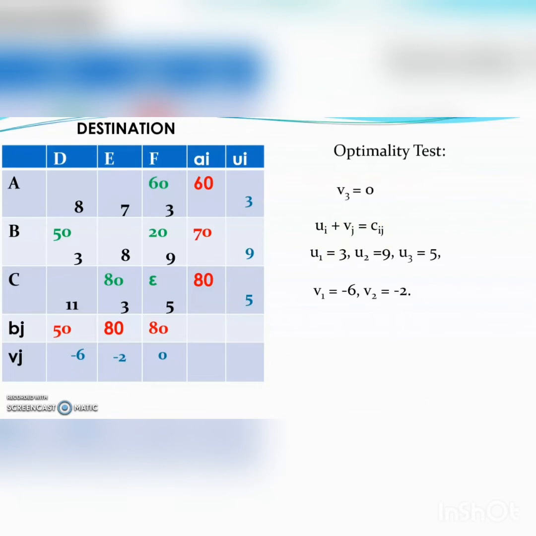Now we calculate the quantities ui plus vj for the unoccupied cells. This is one unoccupied cell, and ui plus vj equal to minus 3 for this cell, and ui plus vj for this cell is 1, for this cell it is 7, and for this cell it is minus 1, that is minus 6 plus 5 minus 1.